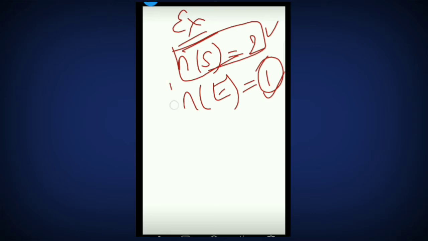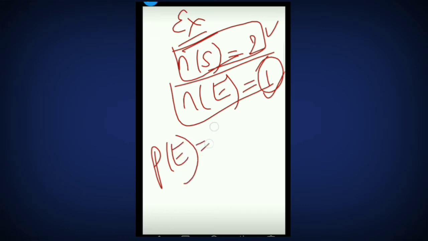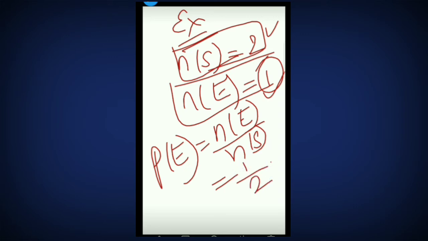That is why the number of favorable outcomes is 1. Now we have to find the probability, which is n(E) upon n(S). n(E) is 1 and n(S) is 2. So 1 upon 2 is the probability of coming head or the probability of coming tail. Why? Because head comes once or tail comes once, but the total number of outcomes in both conditions will be only 2. Okay, students, I think you have got what I wanted to tell you.